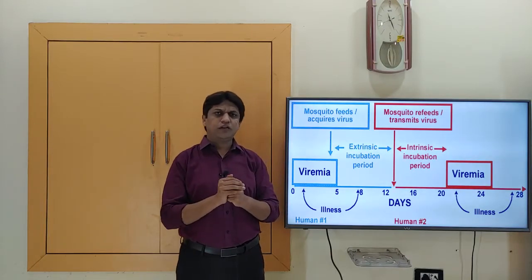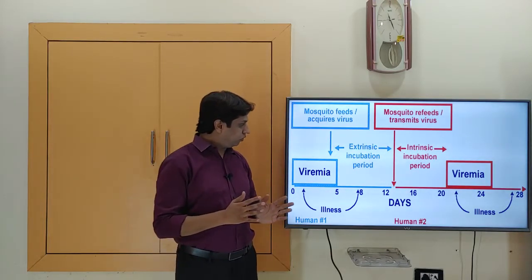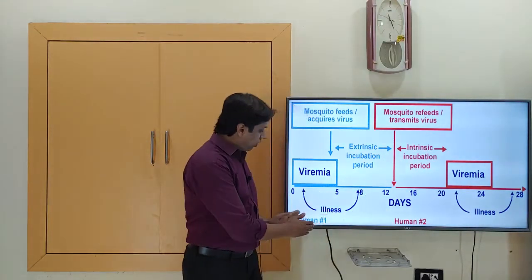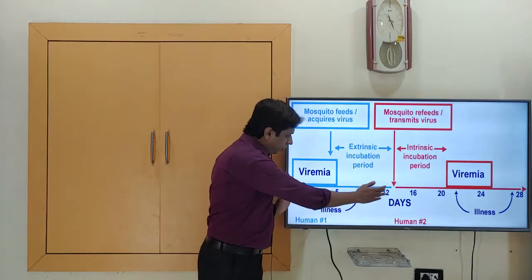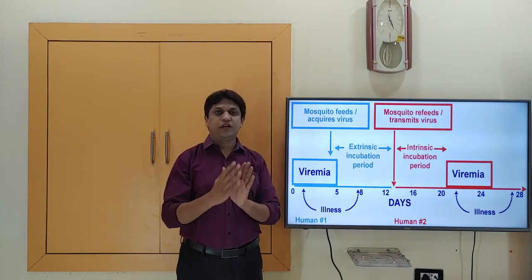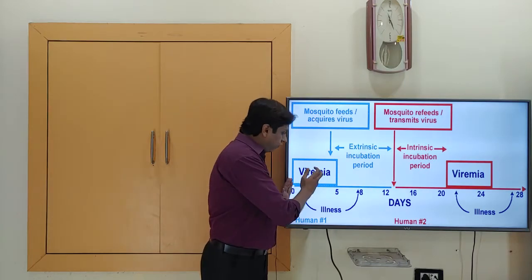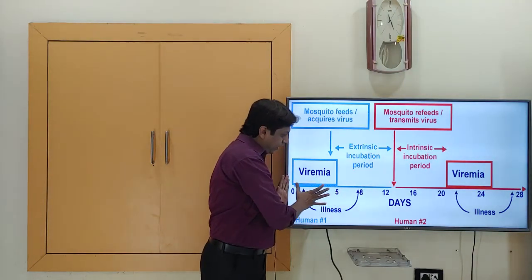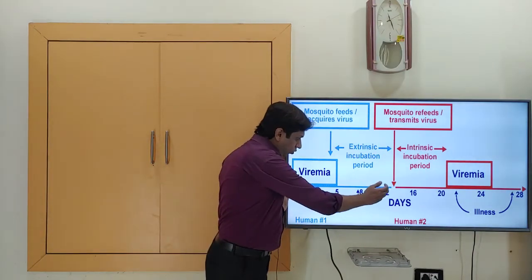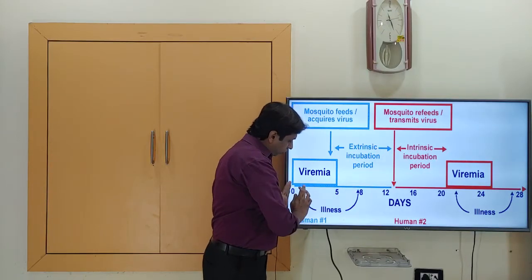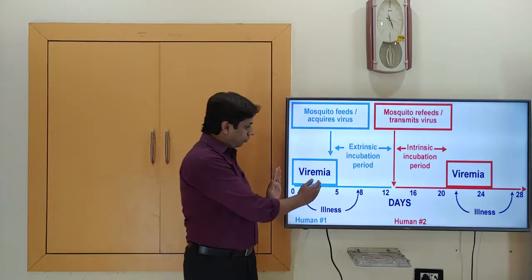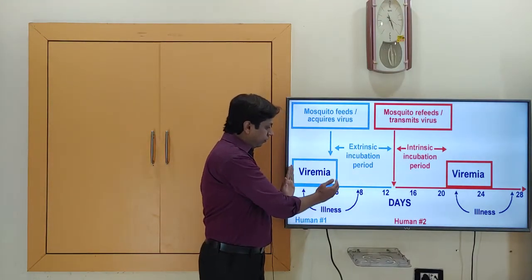In the environmental factors, we'll also discuss how the transmission takes place. Transmission from one person to another person, how does it take place? Consider this blue line here. This is human one, a person who is suffering from dengue infection, that is, in that person there is a virus. From 0 to 5 days there is the viremia phase. Viremia phase means there is virus in the blood. From 1 day after the virus infection up to 7 days there is dengue fever, or dengue illness. Okay, so up to 0 to 5 days the virus is there in the blood.